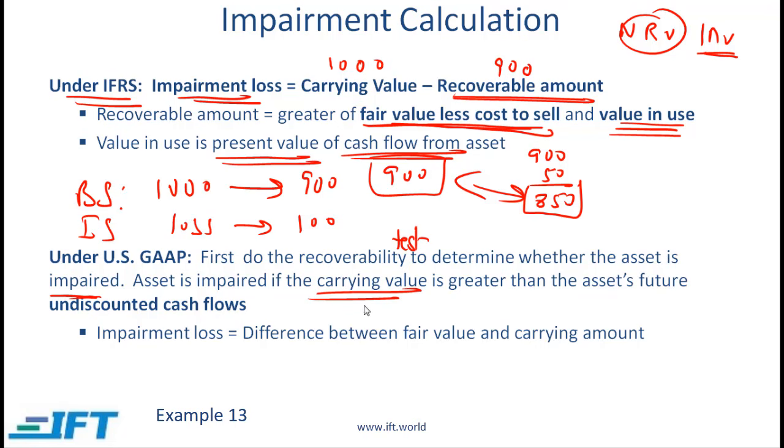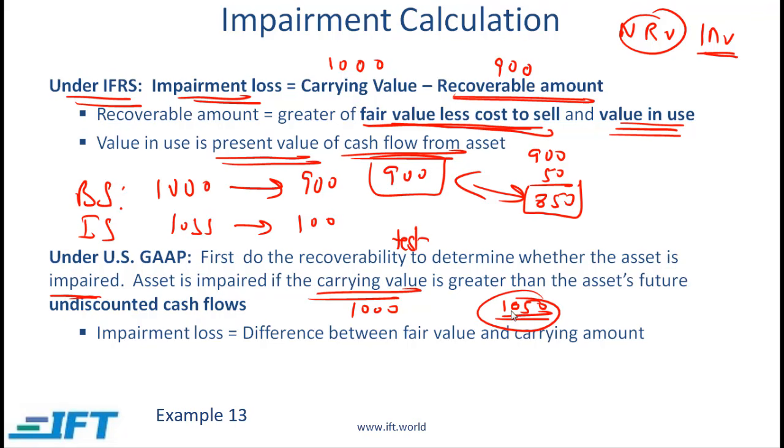If we say that the carrying value is 1,000 and we look at the future cash flows that will be generated from this asset, let's say that the future cash flows, the undiscounted amount, is 1050. Since this number is greater than the carrying value, then there is no impairment.